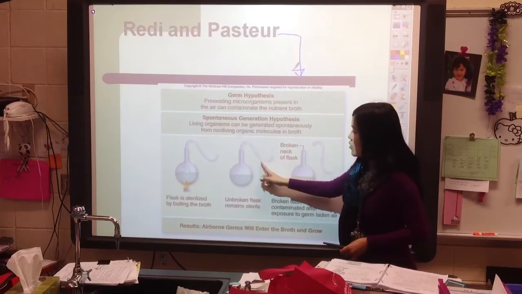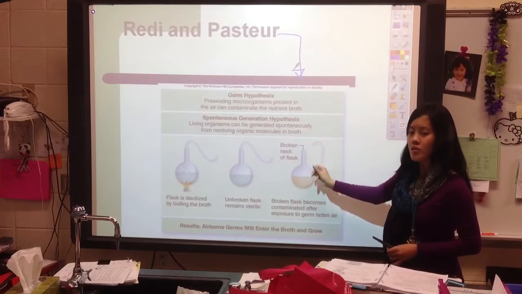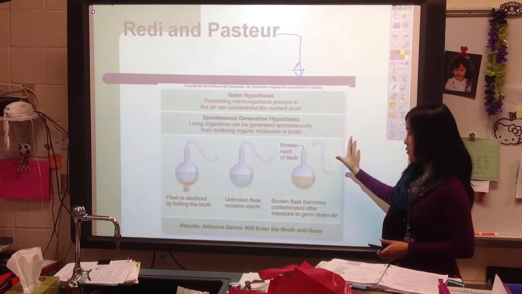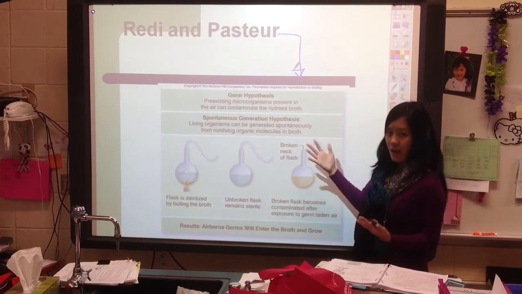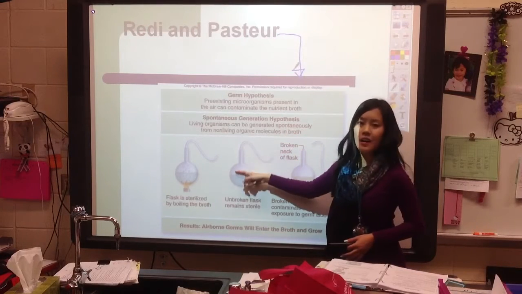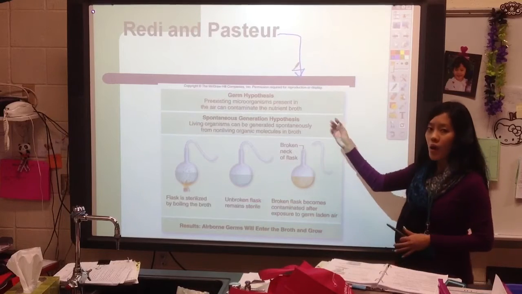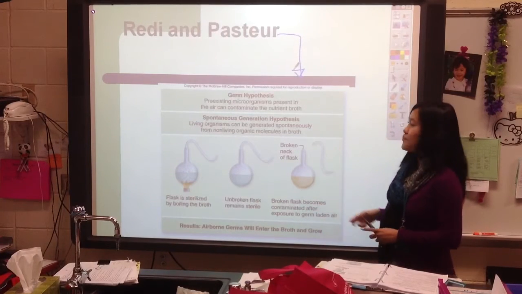So here again, the air can come in, but also some particles in the air. The one that was broken had bacteria growing in it, or germs growing in it. And they realized that the living things, again, did not come from the air, because the air could enter this one, but actually came from particles within the air. And that's why this one had growth in it.